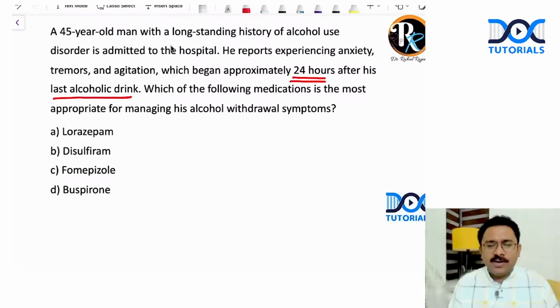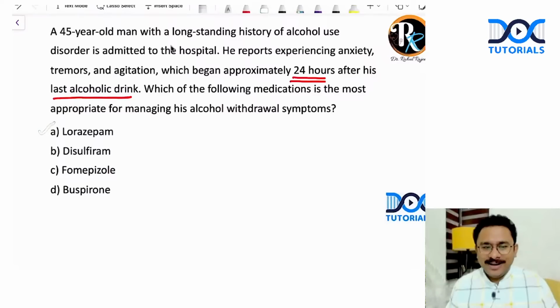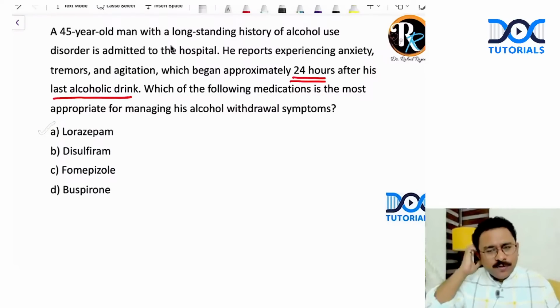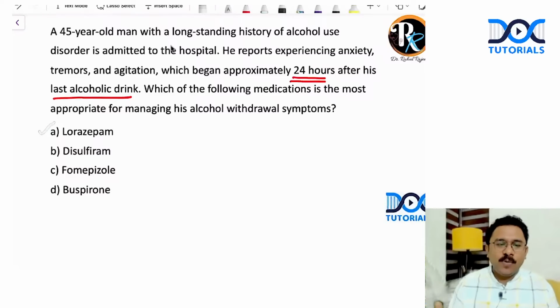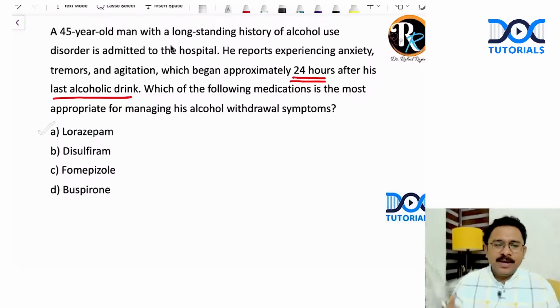It's alcohol withdrawal state. Which of the following medications is most appropriate for managing the alcohol withdrawal? You will be giving the benzodiazepine, that is lorazepam. Disulfiram is used for alcohol dependent states, but not in case of an acute alcohol withdrawal. Fomepizole is for ethylene glycol poisoning or methanol poisoning. Buspirone is an anxiolytic, so that's not going to be the answer.